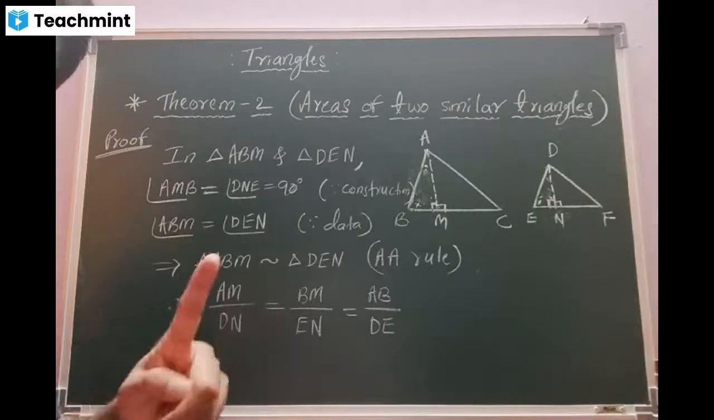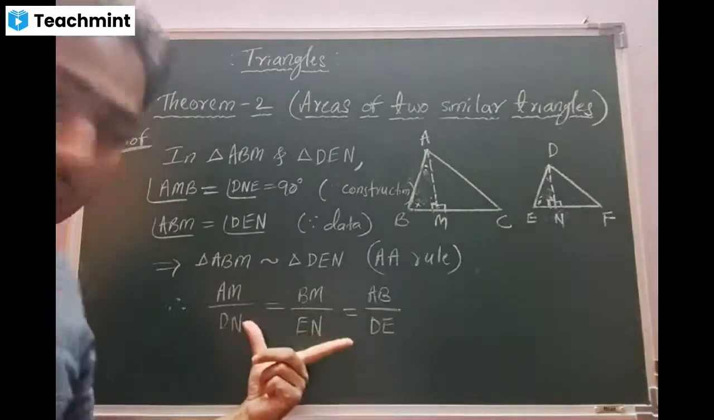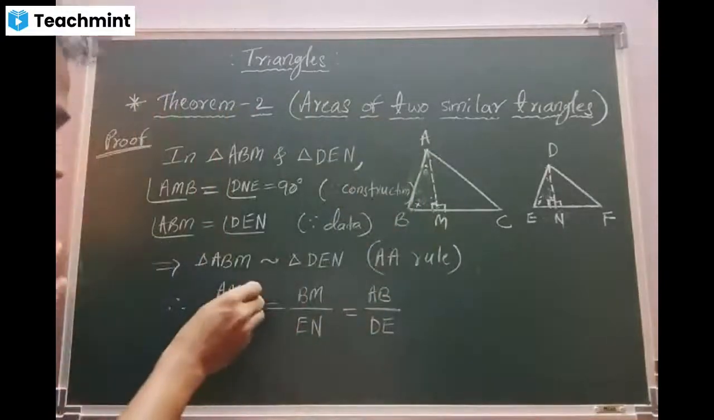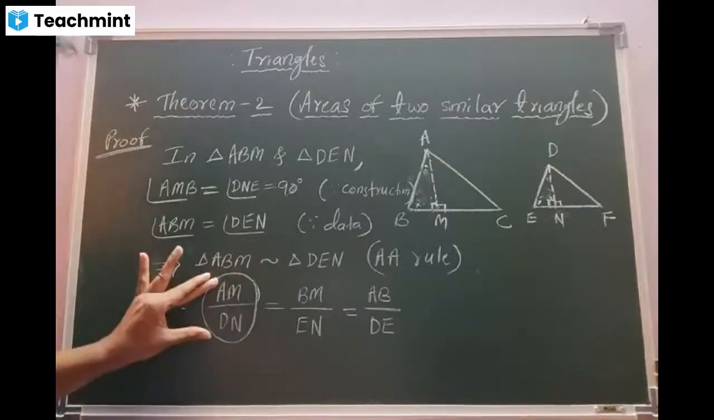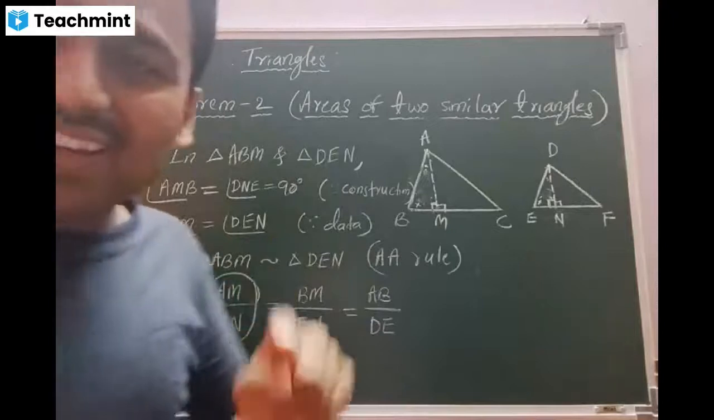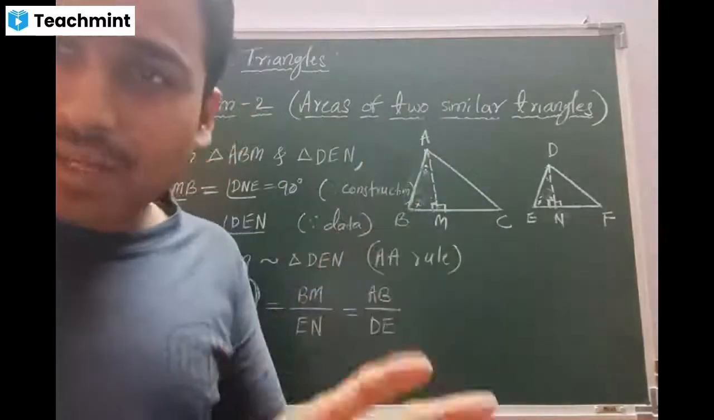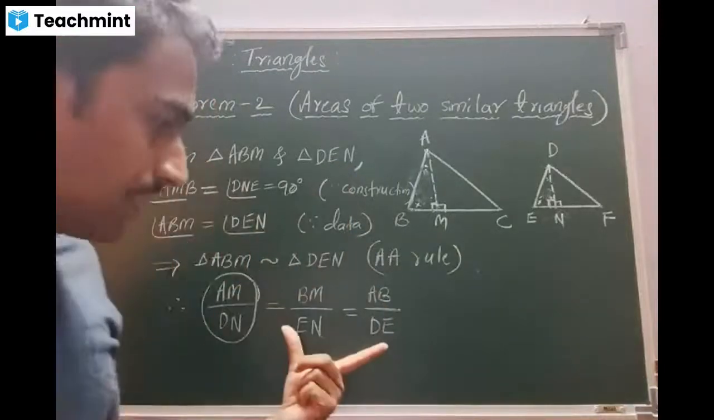Written, sir. Okay, now beta, observe carefully. Out of three ratios, I require any two. This one is compulsory. Can you tell me, beta, why I require this one? It's height. It is present in the equation 1. That is the main reason, AM by DN. Correct, beta? Yes, sir.